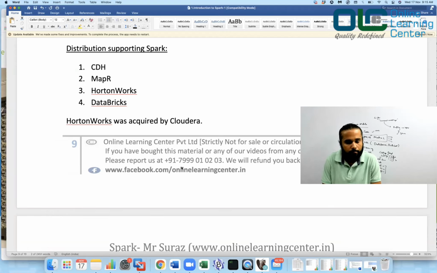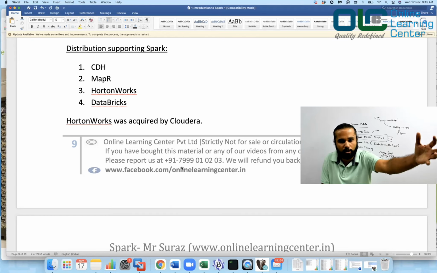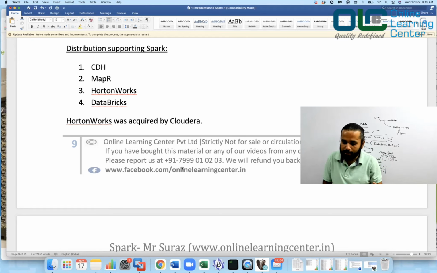So few companies started creating their own version of Hadoop. They took the raw Hadoop, the raw Apache Spark, the raw Hive and so on, and they started grooming it, right? They started modifying it, making a better framework, creating some UI which they felt is really important. And these companies are basically called distributions. Why? Because they don't sell the raw Hadoop, they sell the fine-tuned Hadoop.